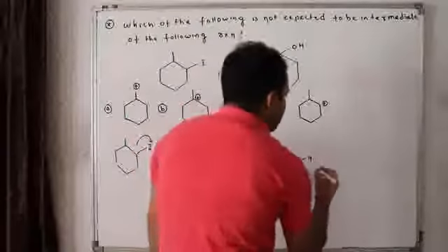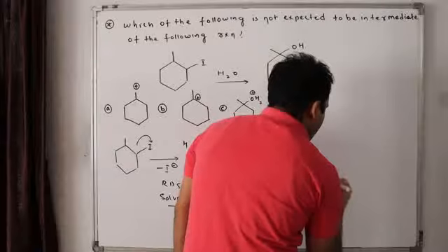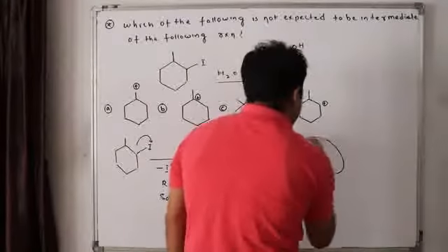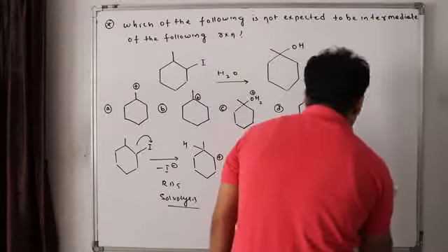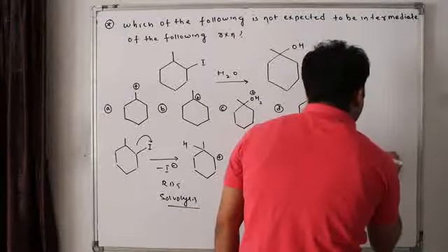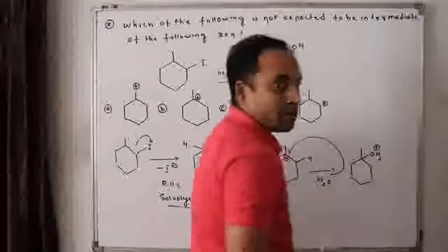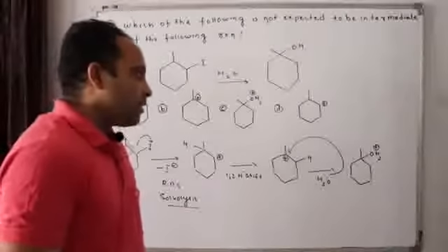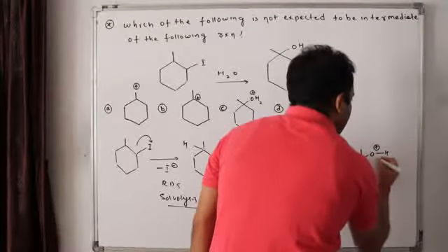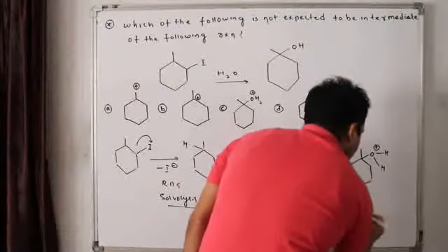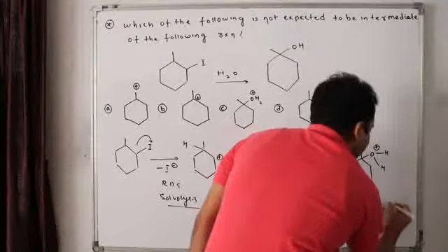Now to this, who will attack? Water will attack. Now this electron pair attacks here. What will we get? OH2 plus, isn't it? Now, do you remember how OH2 plus behaves? In this step, H plus is fired out.